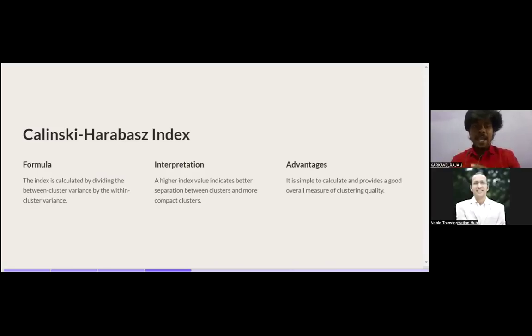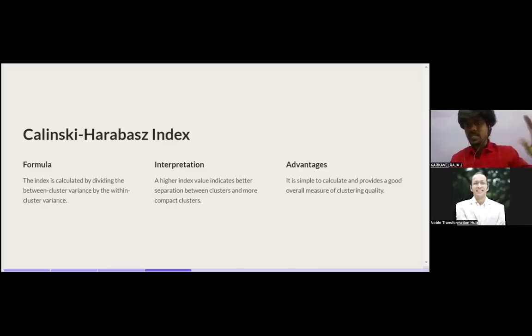How can we interpret it? A high index value indicates better separation between the clusters and more compact clusters. So we need a high index value, such that the two clusters are well separated, and the data points within each cluster are more compact. Next, what is the advantage? It is simple to calculate and provides a good overall measure of clustering quality.